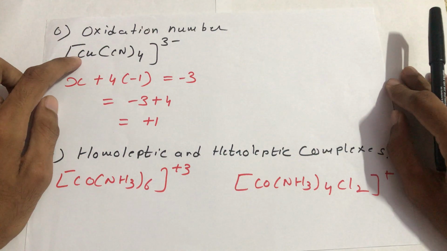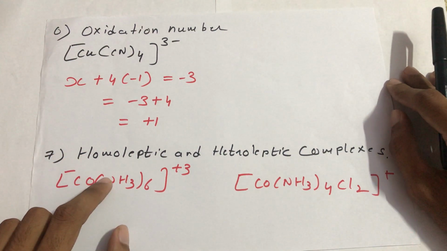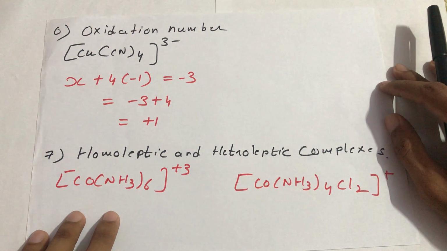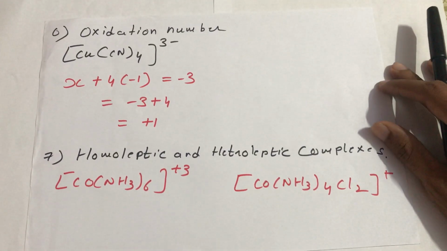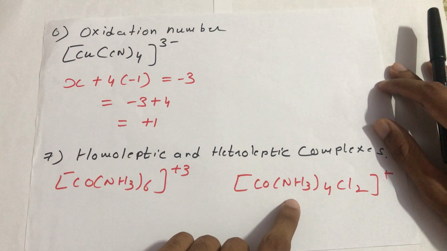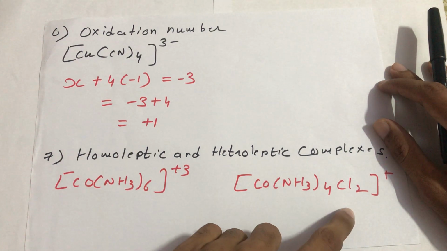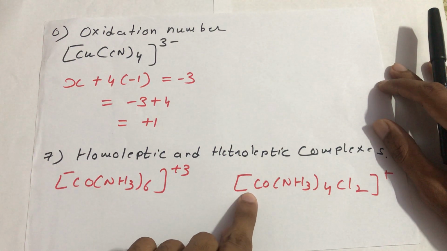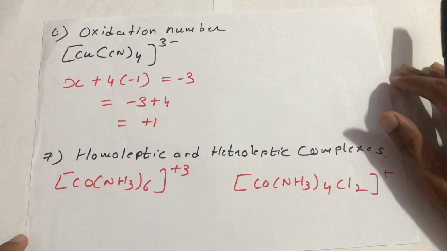Then what are homoleptic and heteroleptic complexes? For example, these two are examples of metal ion complexes. Here we have only one type of ligand, ammonia. It is called homoleptic. And where there are two types of ligands, ammonia and chloride, different types of ligands attached to the metal ion, that is called a heteroleptic complex.